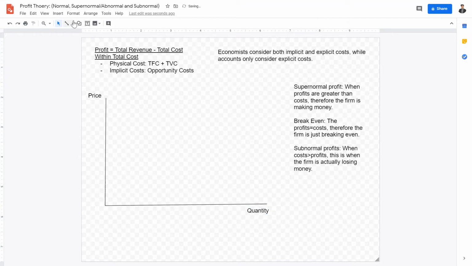The first thing we do is the average total cost. So this is the average total cost. If you don't know why the average total cost line looks like this, be sure to refer to our videos in the past. We've gone over the calculations of average total cost, as well as what they look like and how to graph them. The second thing we want to draw is the marginal cost. Now, of course, marginal cost is twice as steep as the average total cost. So that's the average total cost, and that's the marginal cost.